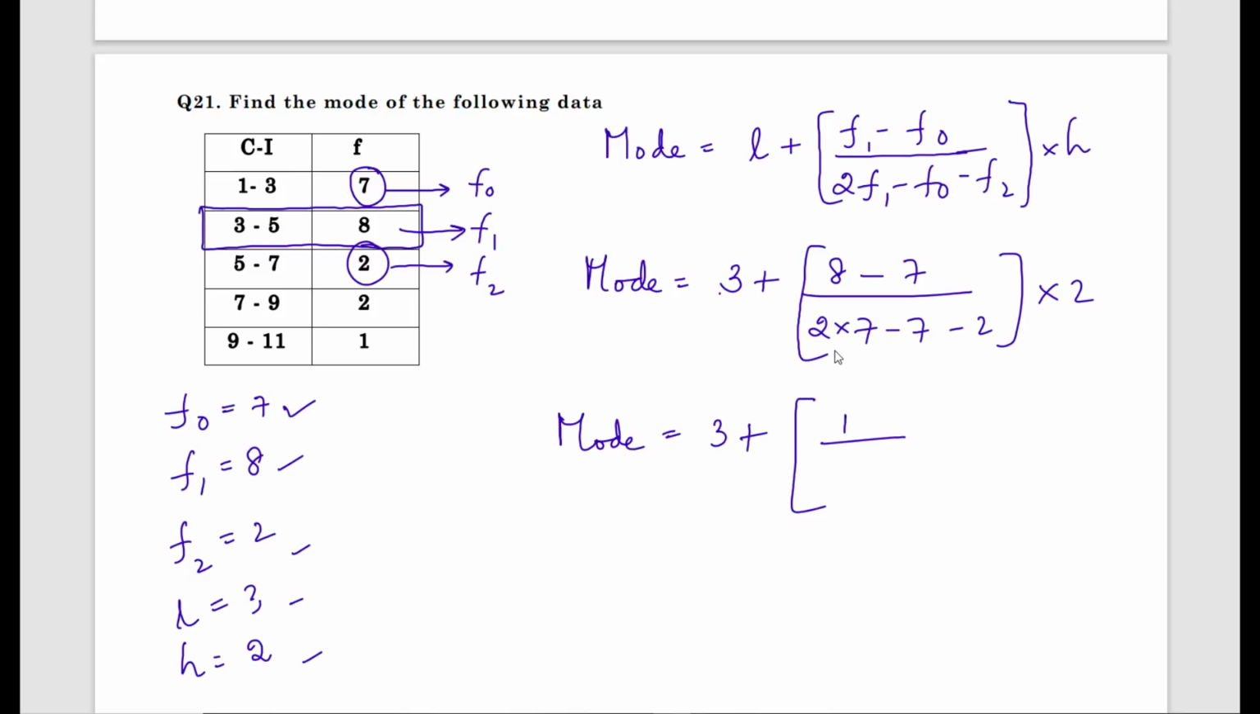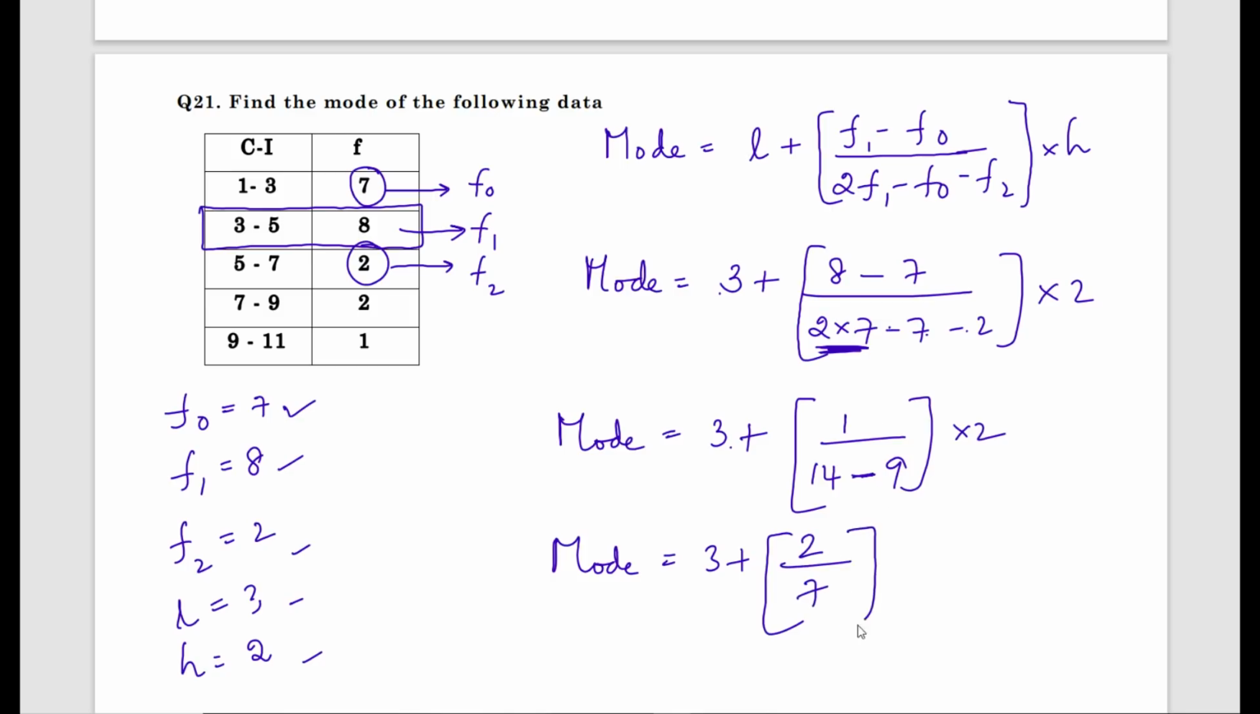Now see, most of the students make a mistake here. First you multiply, always you multiply. 2 sevens are 14, minus, we have 2 minus signs here, add them, that is 7 plus 2 is 9, and put the bigger number's sign, minus, into 2. Now many of the students make a mistake here. See, 3 plus some value, that means the mode value you get will be 3 point something, more than 3 itself. You will not get a value less than 3. Therefore many of the students add with the value of this. Now 2 ones are 2, divided by 14 minus 9, which is 7.